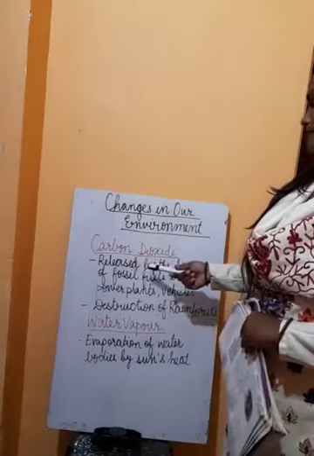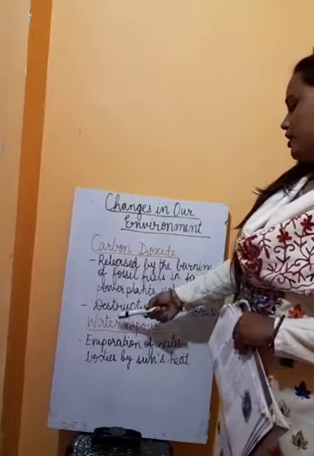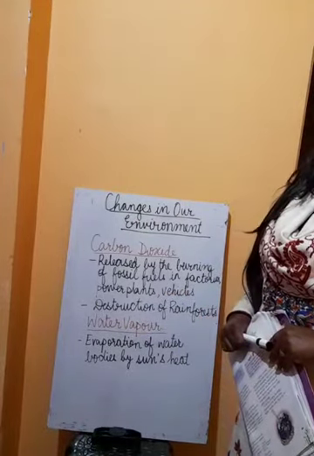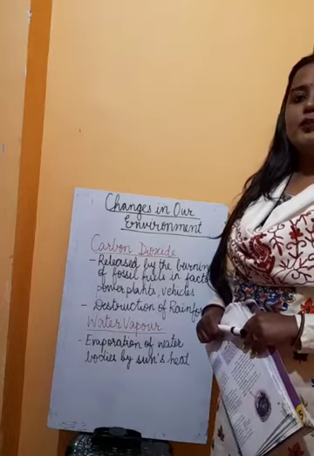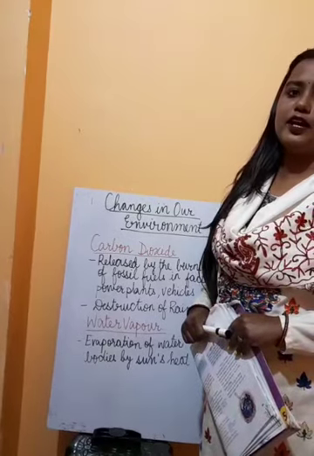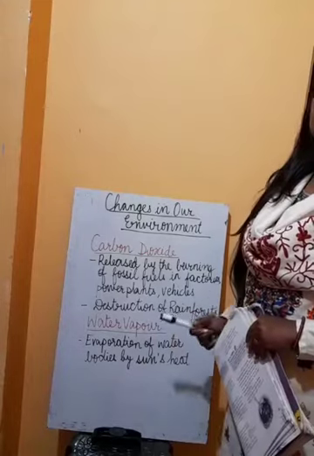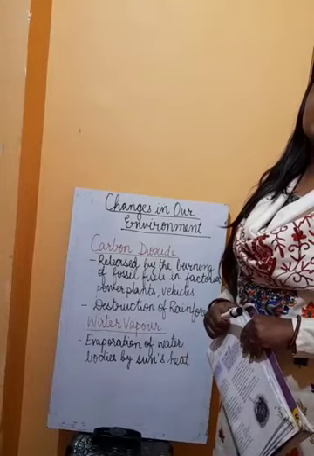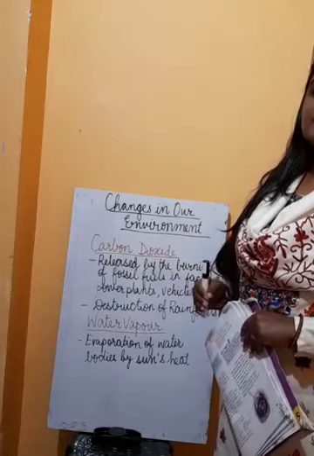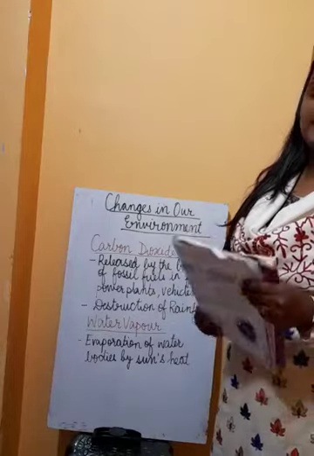The other reason for the increase of carbon dioxide in the atmosphere is the destruction of rainforests. Now what are rainforests? Rainforests are those forests which are filled with evergreen trees and they receive very heavy rainfall throughout the year. That is why they are called rainforests. So these rainforests are also destroyed, they are cleared so that we can have more and more place for human needs.